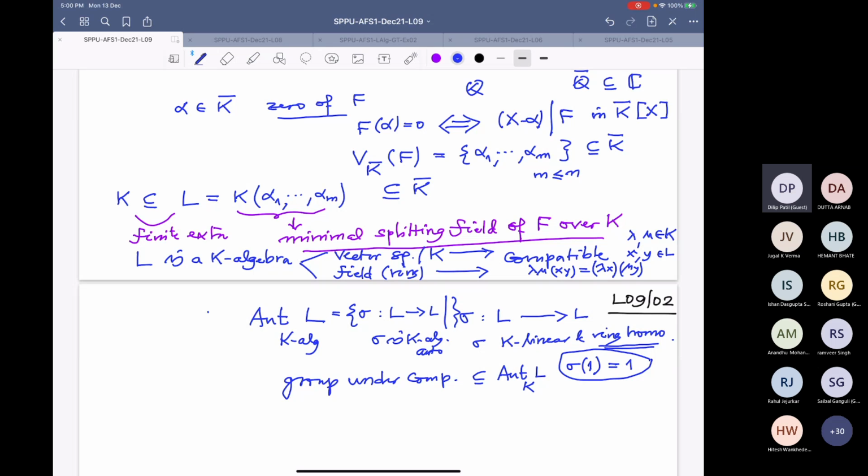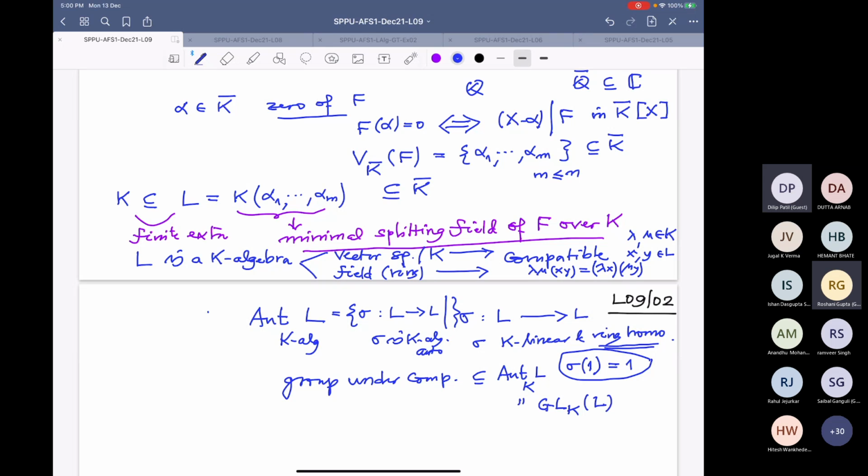And because this L is a finite extension, and as an algebra it is generated by finitely many elements, therefore this is a finite dimensional vector space. Therefore, this group is our usual linear algebra group, GL_K(V). We are talking about it always, GL_K(L).